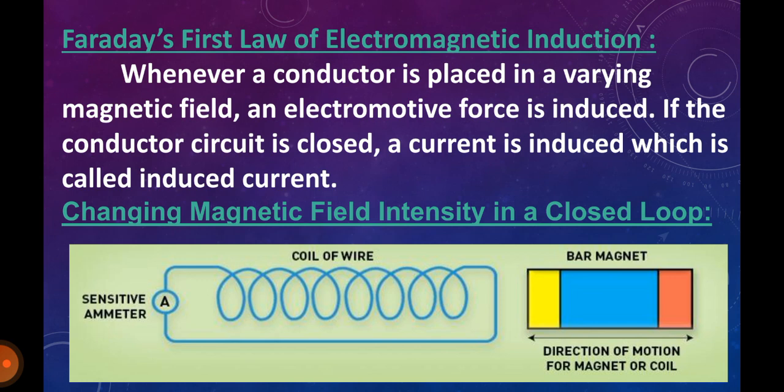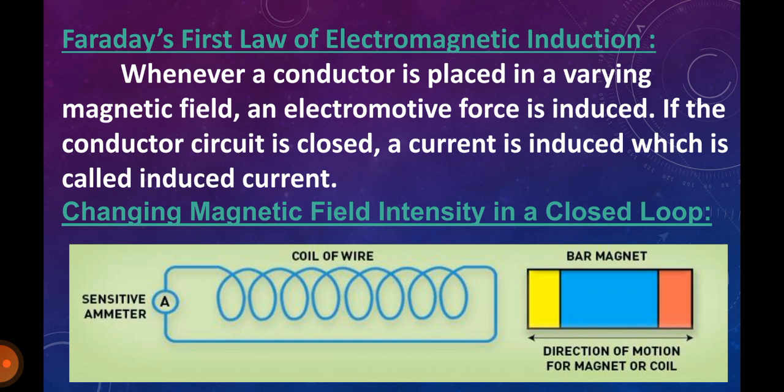Now we will discuss Faraday's first law of electromagnetic induction. Whenever a conductor is placed in a varying magnetic field, an electromotive force is induced. If the conductor circuit is closed, a current is induced, which is called induced current. So, whenever the magnetic field is varied, an electromotive force is induced. At the same time, if the conductor circuit is closed, current is also induced, which is called induced current.